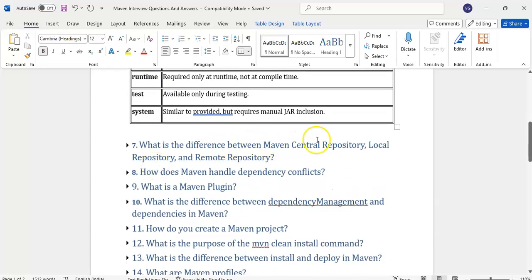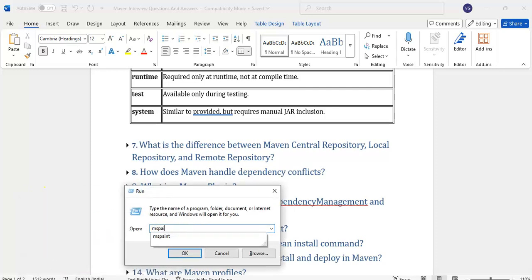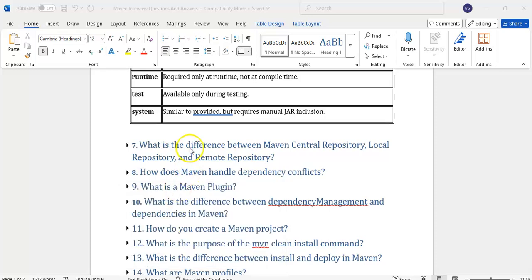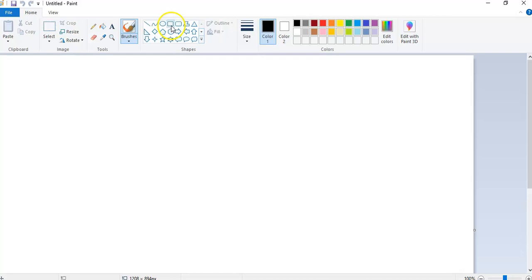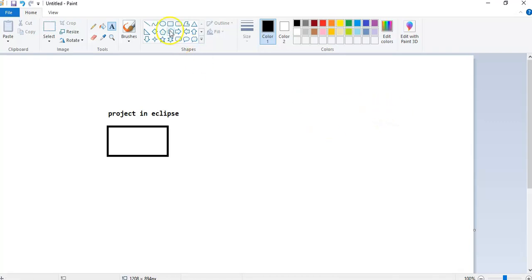Then what is the difference between Maven central repository, local repository, and remote repository? For this, let me open Paint to draw. Suppose this is our project. Suppose it is a project in Eclipse or something. Then here it will have a remote repository.